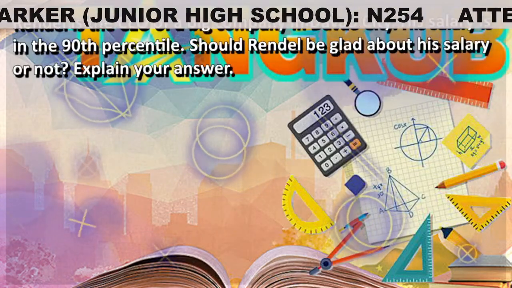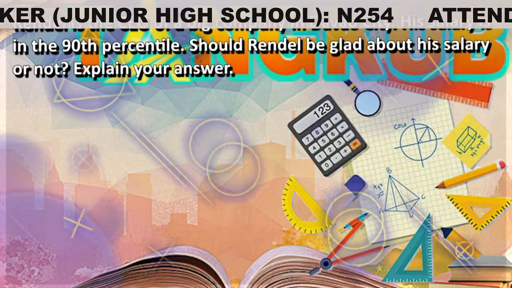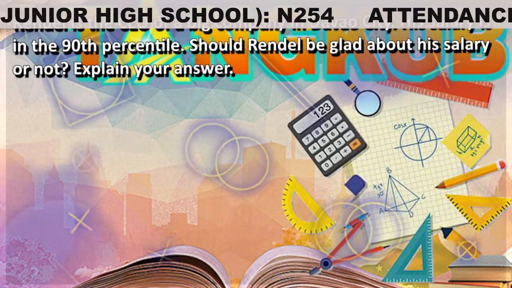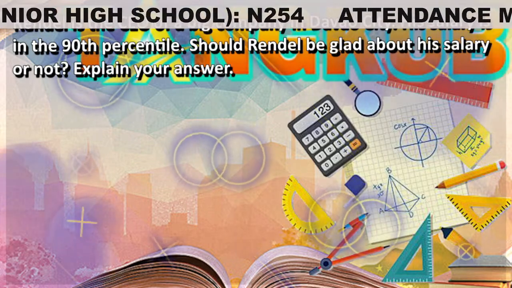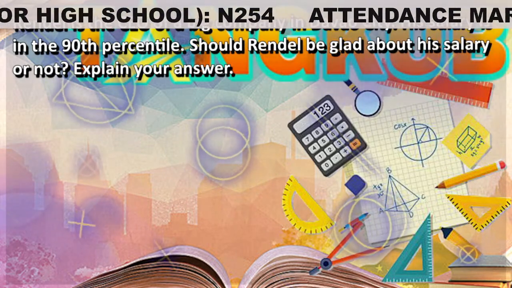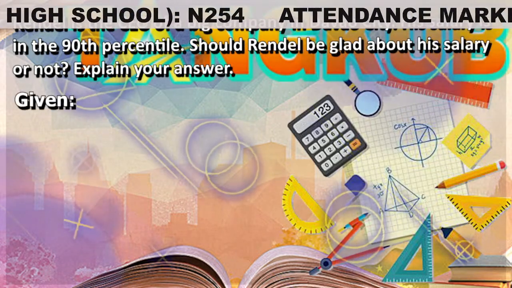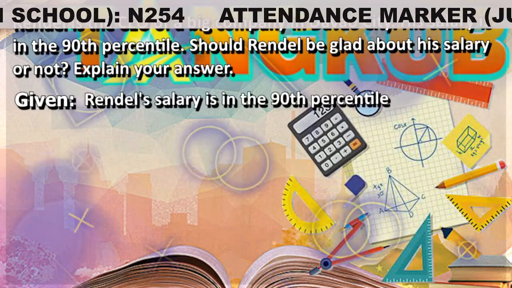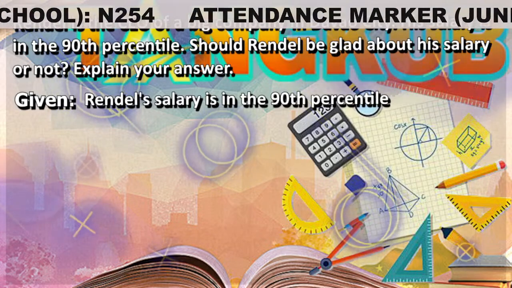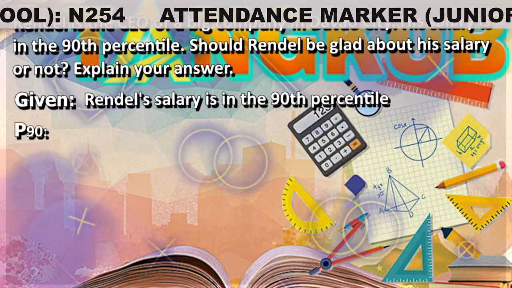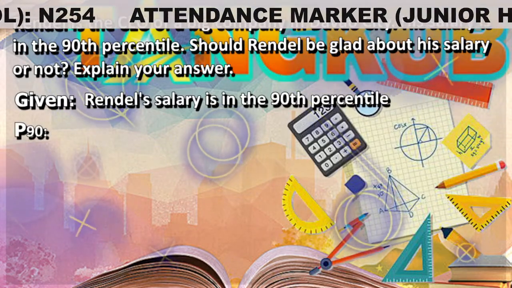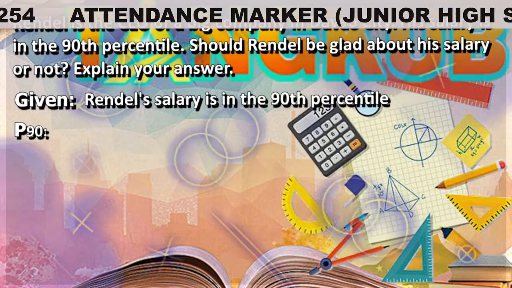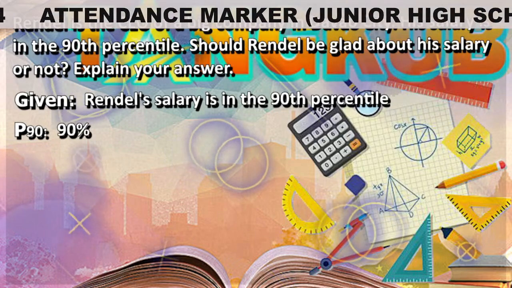Rendell is the CEO of a big company in Davao City. His salary is in the 90th percentile. Should Rendell be glad about his salary or not? Explain your answer. Now to interpret this, let us first identify the given. Rendell's salary is in the 90th percentile. Then now, let us identify the equivalent of percentile 90. Well, we have just learned that percentile 90 is equal to 90%.